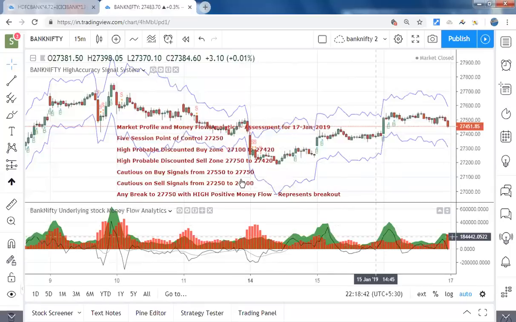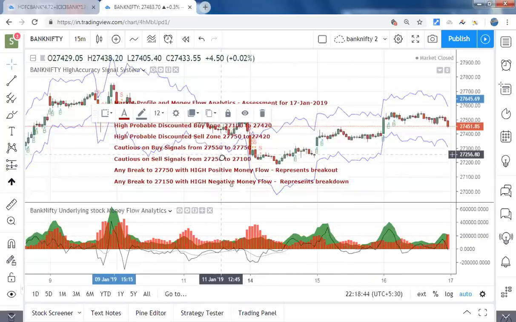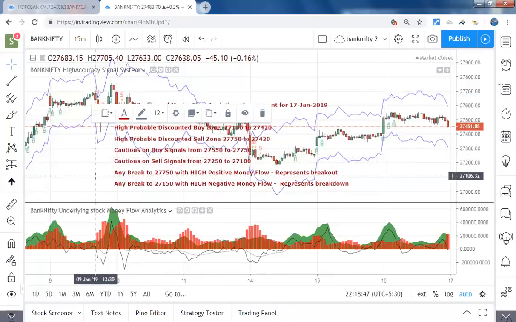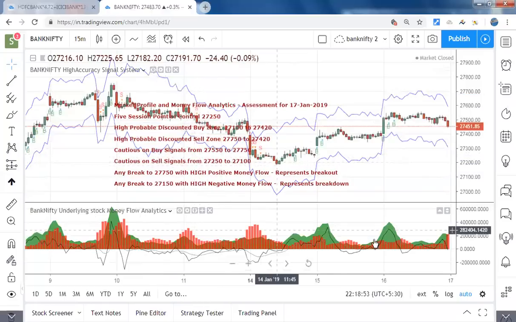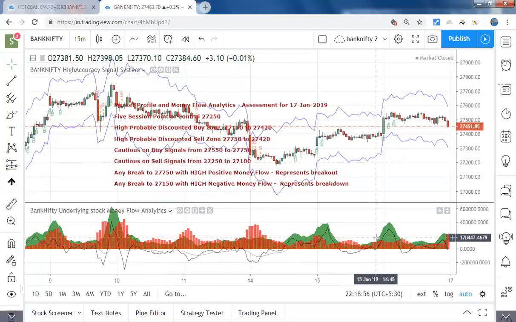Apart from this money flow analytics, no other indicator, I can certainly tell people, is this powerful. It can give you how the volumes are being separated, uptick and downtick. The one which inspired me to create this is the tick volume. In Indian markets, NSE doesn't provide this kind of data to us. Some people can make it because they want to trade in a big way. I'm giving these things at very low cost to people, so we can trade using this. This is really a very good product.